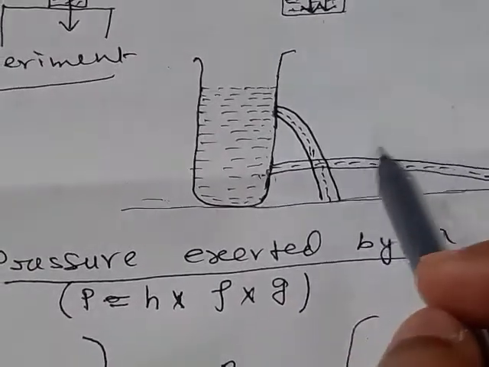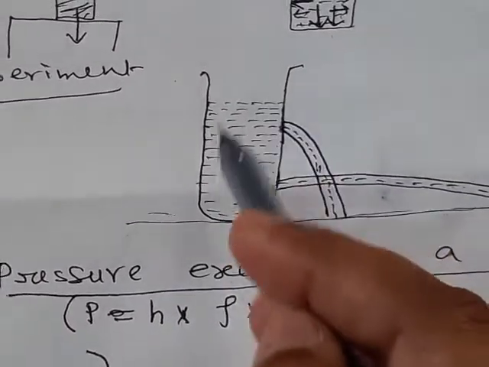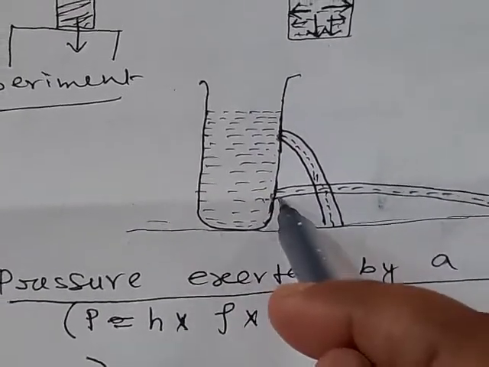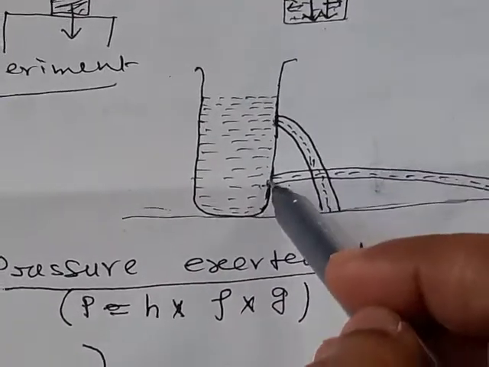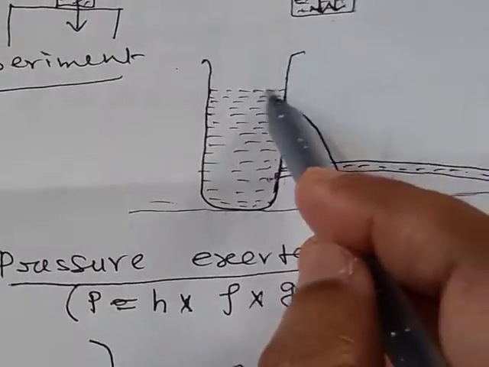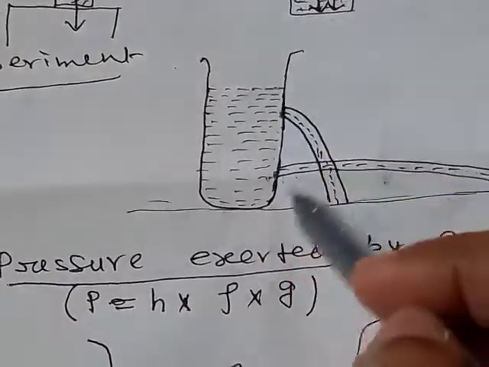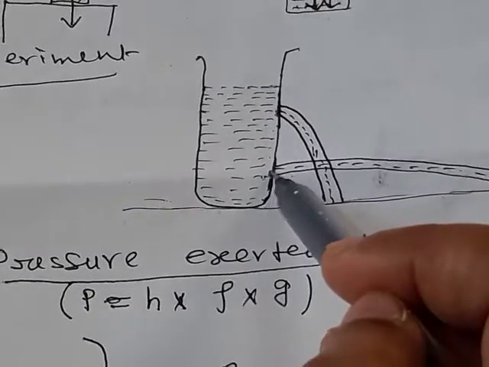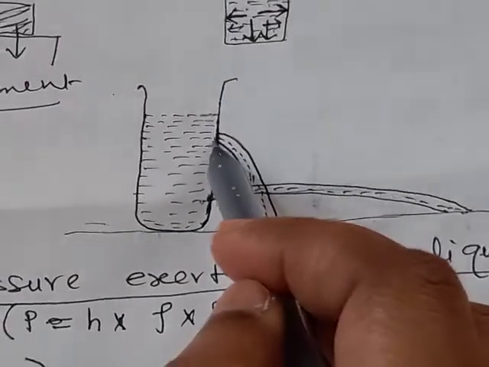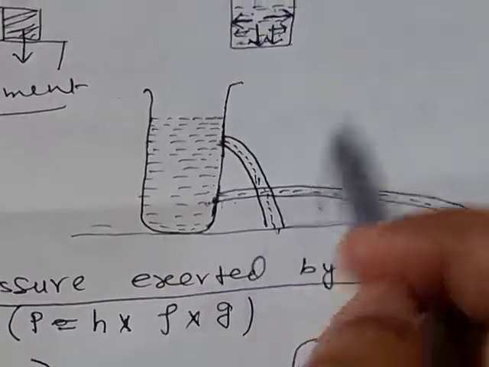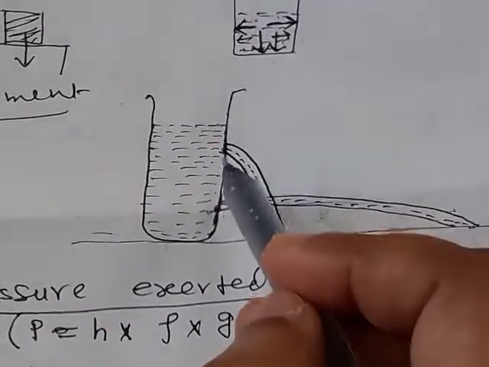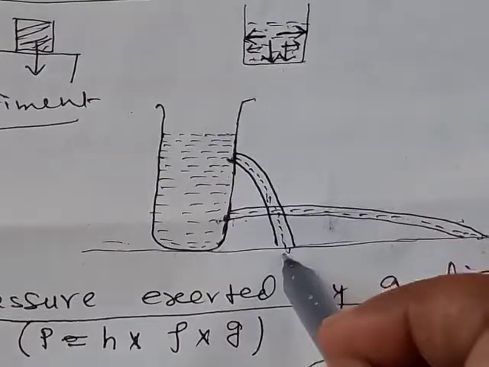You will observe the liquid spurts out from the container, and the flow of liquid will be higher for the hole which is at higher depth from the upper surface of the liquid. So the liquid coming from this hole will reach a greater distance than the liquid coming from this hole.